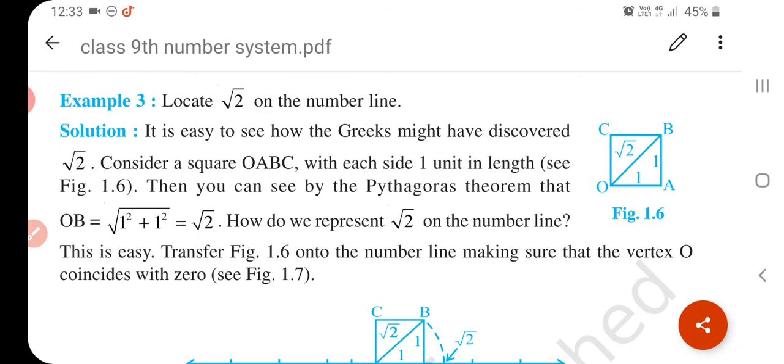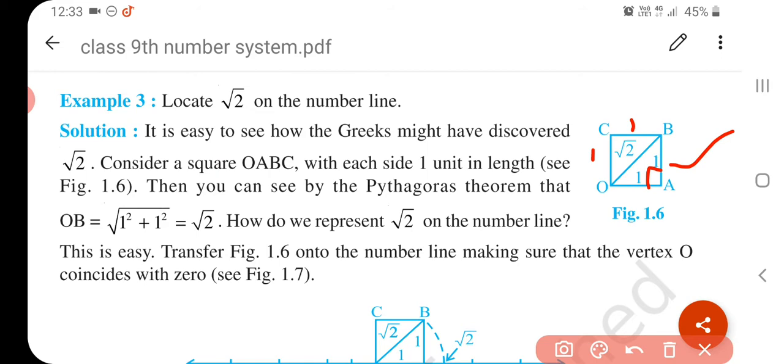Okay, so in this square, each side is 1 unit. Okay, now if we draw a diagonal B to O, it is a right angle triangle. In a square all the angles are 90 degrees, so it is a right angle. Okay, if it is a right angle, then we apply the Pythagoras theorem.